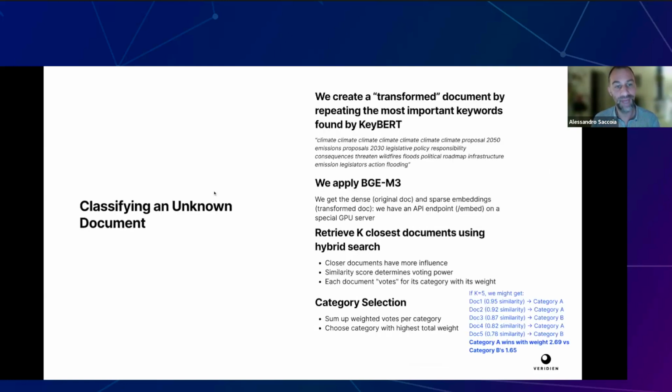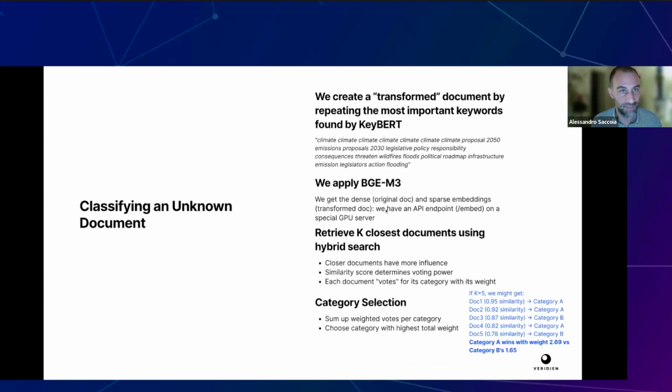And then how do we classify an unknown document? We do exactly as we did before. We use our fine-tuned KeyBERT to get the best keywords out of that document. We apply BGE-M3 in the same way we showed before, so we have a dense vector on the original document and a sparse vector on the transformed document.